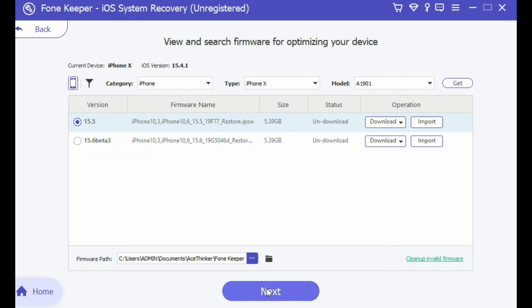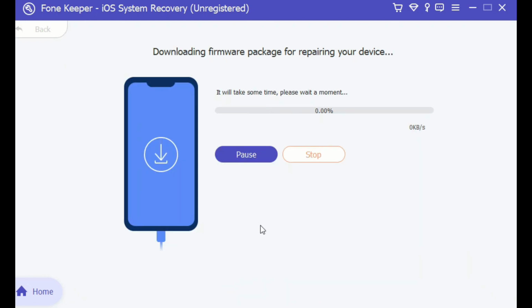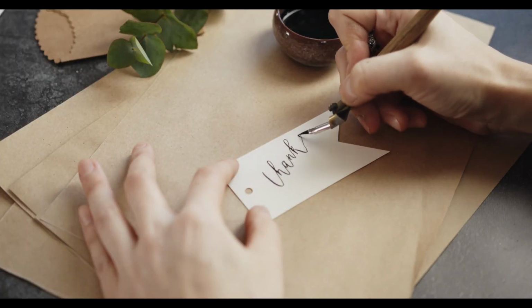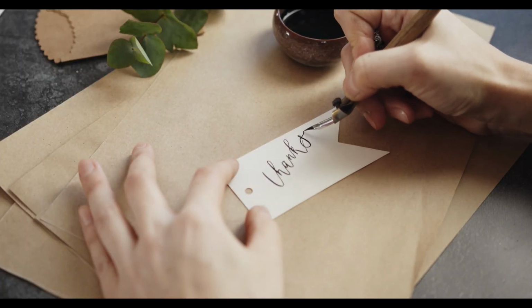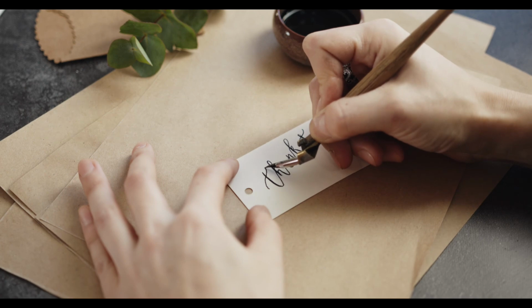The iOS recovery tool will automatically search for the appropriate firmware for your device after you touch the Confirm button. Select the most compatible firmware for your device and save it by clicking the download icon. Wait for the firmware to finish downloading before clicking Repair iOS System to fix your device. And that's it. Those are the 3 ways on how to fix an iPhone stuck in a reboot loop.